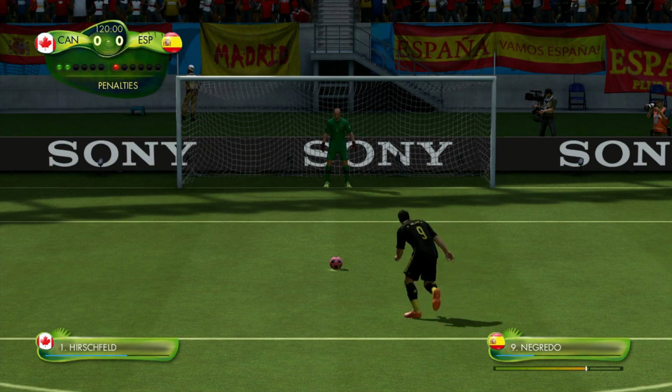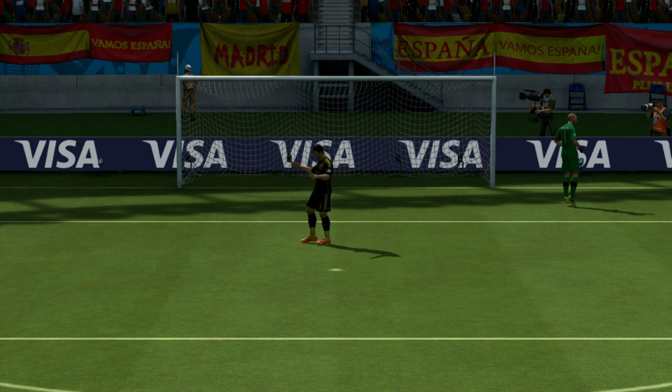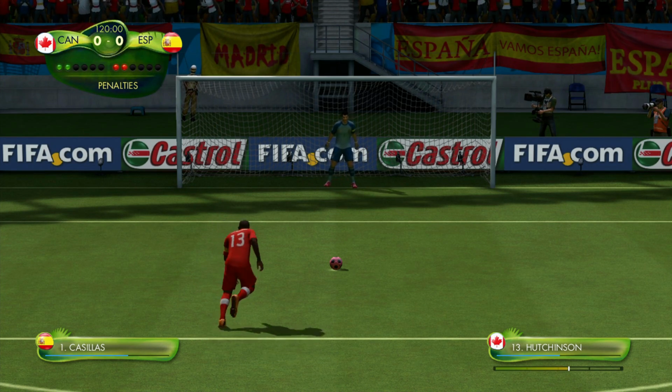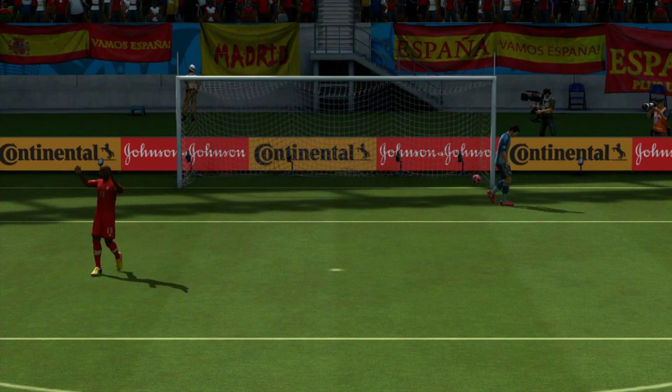Negredo with the penalty. Negredo, he's put it wide! He's put it wide! Now Spain are 2-0 down. We're going to have a shock. We could potentially have a shock if Hutchinson scores this penalty. He scored! And that's 3 for Canada.